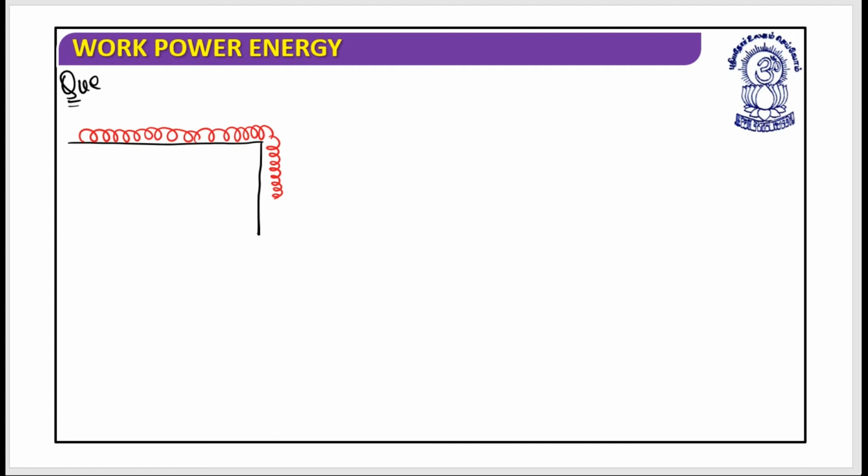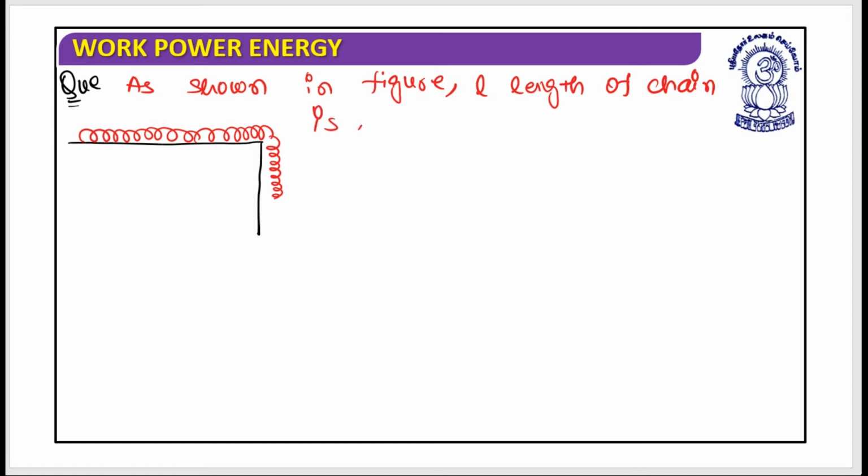It says that as shown in the figure, L length of chain is hanging vertically from the table.